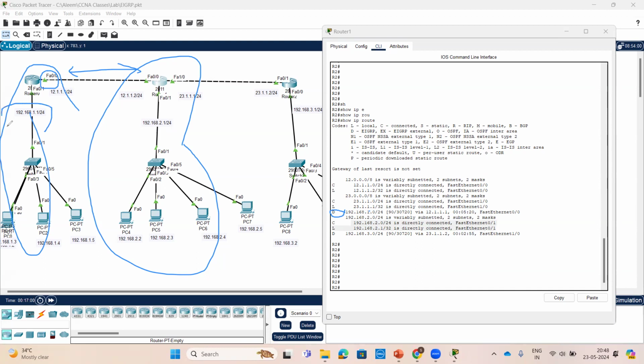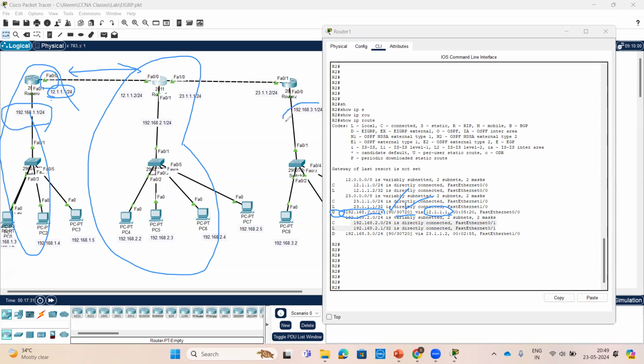12.1.192.168.1.0. These LAN prefixes are being sent via this router, through this interface. The next hop is this one. The AD value is 90. Again, the metric calculation is done with the help of K1, K2 or K3, those are the metric values.